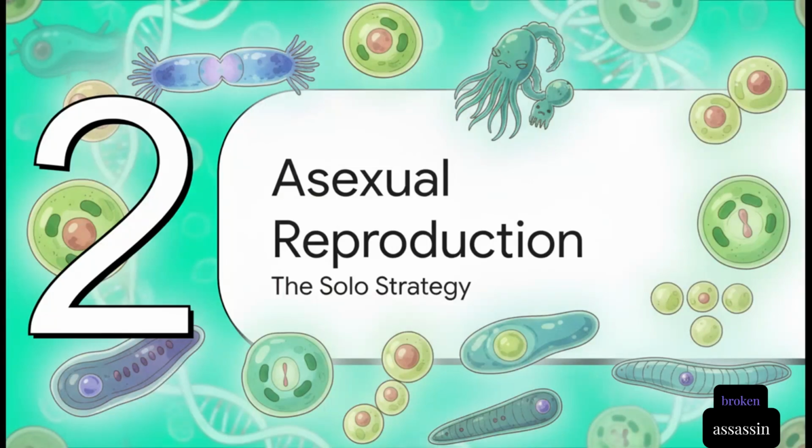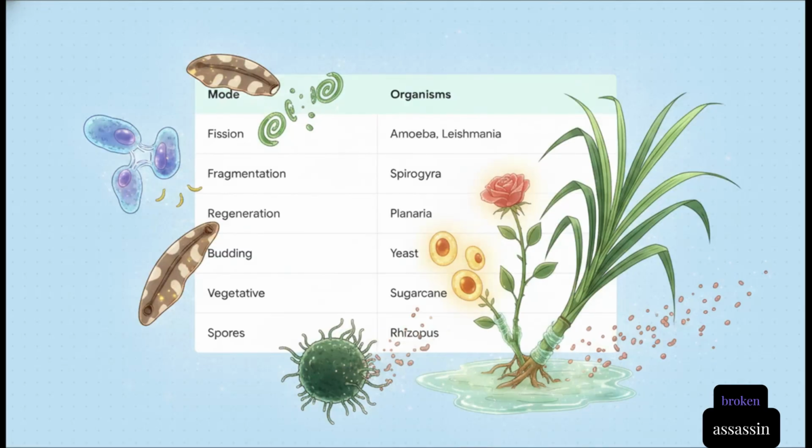Moving right along to Section 2, asexual reproduction, the solo strategy. One parent, many copies. It's pretty amazing, but a single organism can multiply rapidly without ever needing a partner. And the methods they use vary wildly based on their body design. Unicellular organisms might use fission. Simple multicellular ones like Spirogyra use fragmentation. They basically just break into pieces once they mature.